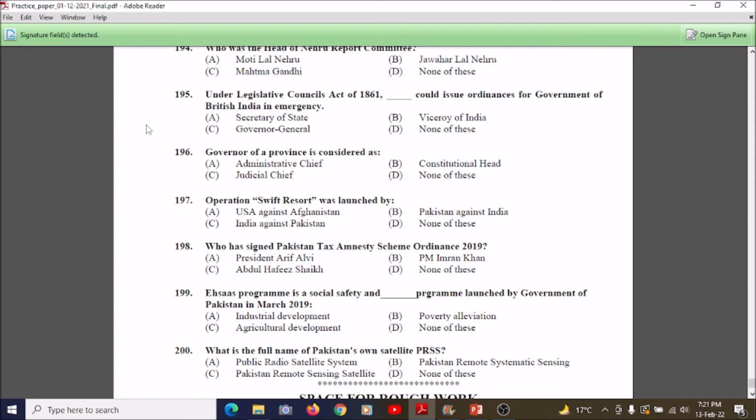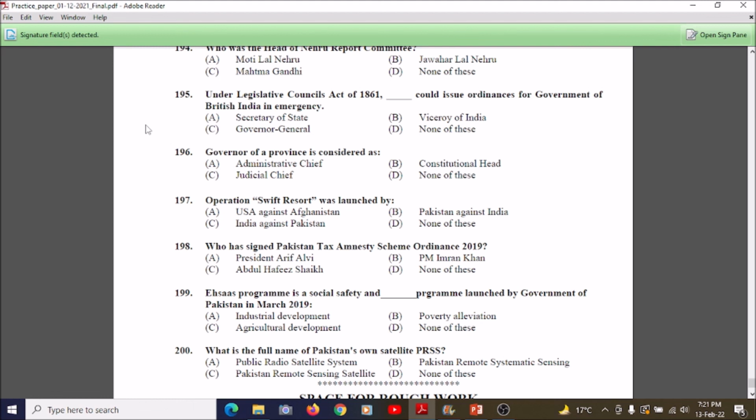So now we're going towards question number 197, which is: Operation Swift Retort was launched by A. USA against Afghanistan, B. Pakistan against India, C. India against Pakistan, and D. None of these. So students, the correct answer is Operation Swift Retort was launched by Pakistan against India. India's action against Pakistan was the surgical strike, and the USA has launched many operations in Afghanistan. You have to remember that Swift Retort is related to Pakistan against India, which is option B.